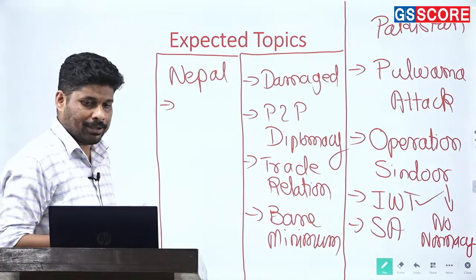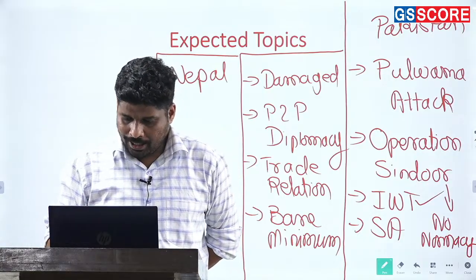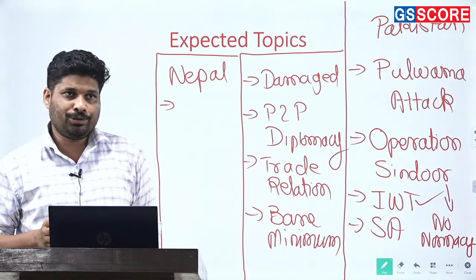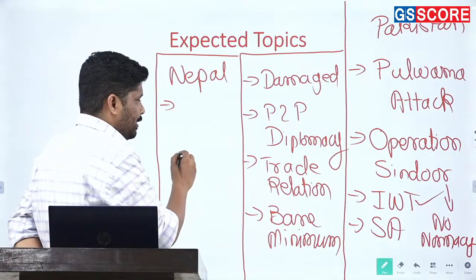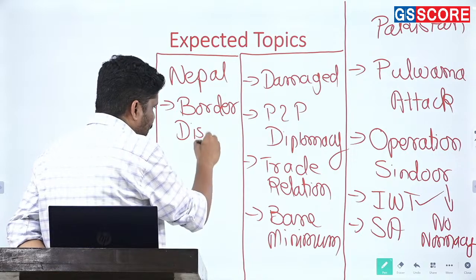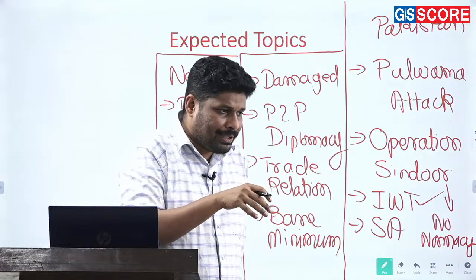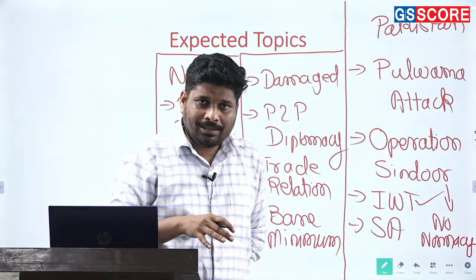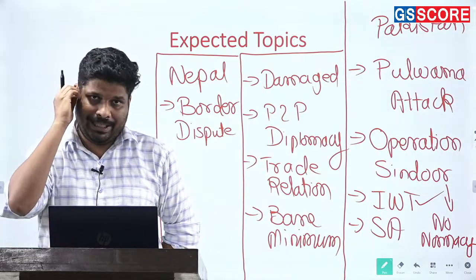The next country that is important from the point of view of India's neighborhood, I will say, is Nepal. And what has to be taken into consideration when it comes to Nepal? What are the expected topics when it comes to Nepal? So the first topic will be basically on border disputes. Though open discussion on border disputes or open damage between India and Nepal has not happened at least this year, from the point of view of border disputes, still, border dispute has to be one of the points if the question is on problems between India and Nepal.